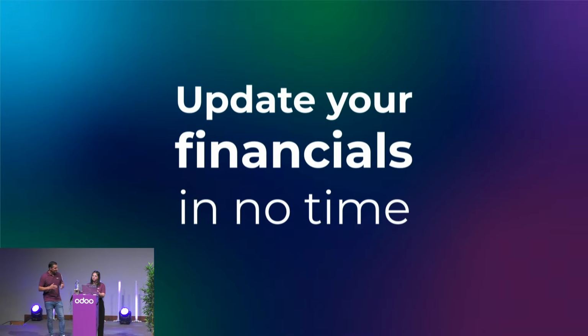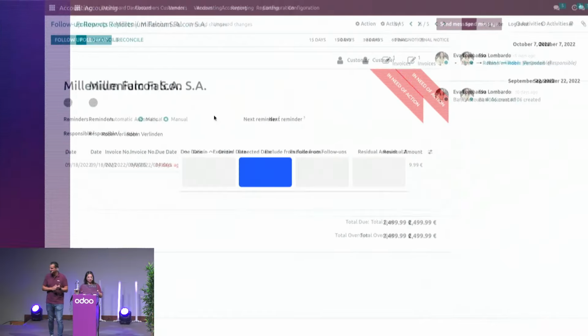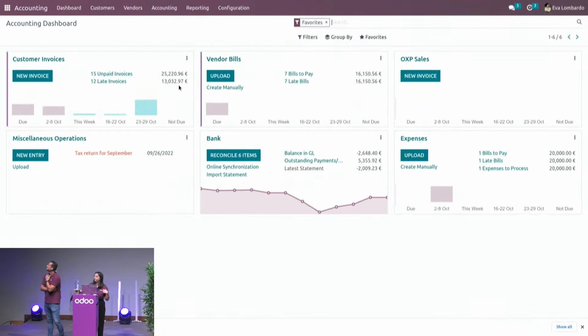Okay, next step. We created some bills. Let's see how we can easily create a batch to pay them. Time to pay. Okay, let's dive into the database again. Remember, we had some vendor bills we processed, so it's time to pay them.